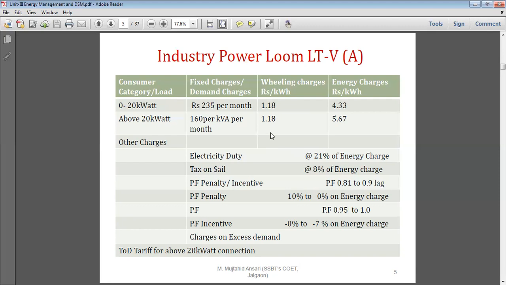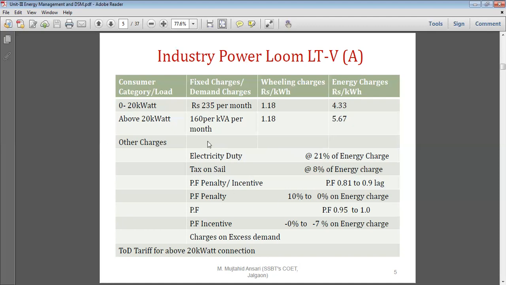So whatever the actual energy consumed by the consumer is multiplied by 1 rupee 18 paisa, which is the wheeling charge, whereas the energy charge is 4 rupees 33 paisa for a consumer who has up to 20 kilowatt load. For a consumer who has more than 20 kilowatt load, the rate of energy is 5 rupees 67 paise.